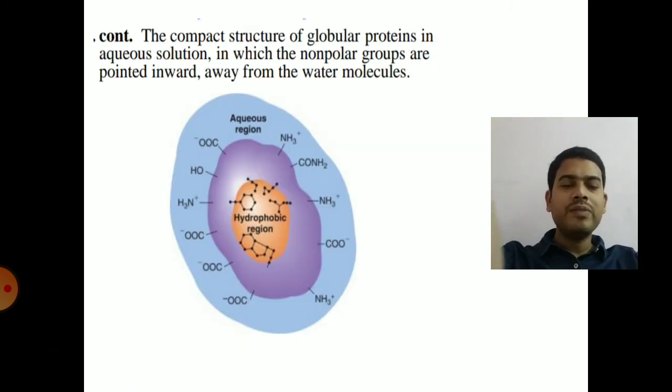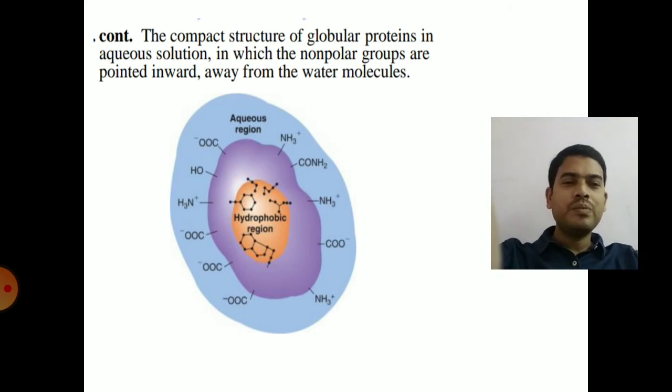So this is the three-dimensional structure of a protein with all its acidic and basic amino acids on the outside of the structure, which are interacting with the aqueous region, and the hydrophobic region contains the aromatic amino acids and also branched chain amino acids. Hydrophobicity is present inside the protein, and aqueous nature is present outside the protein.